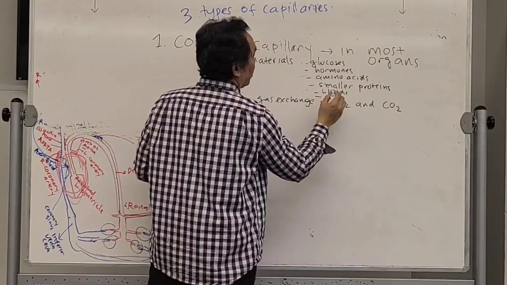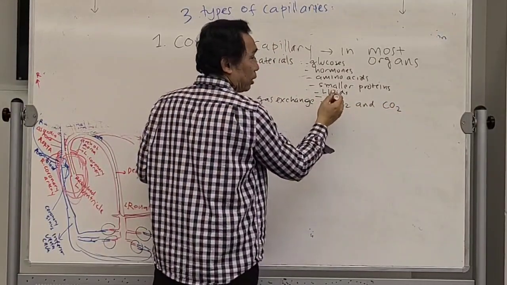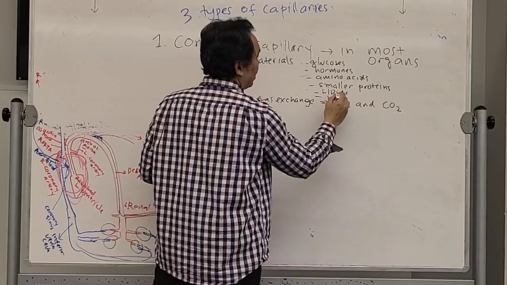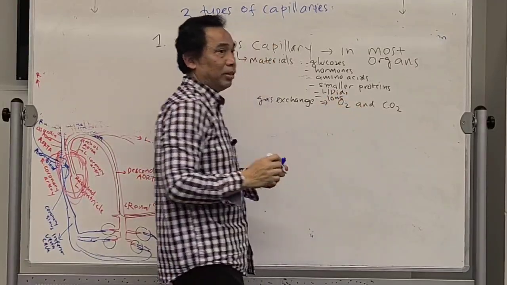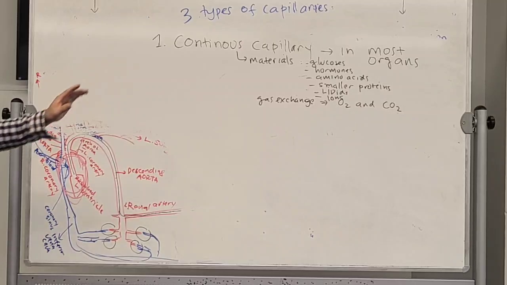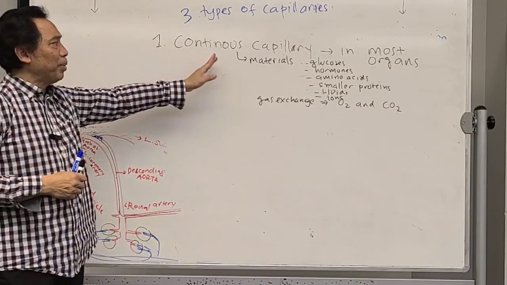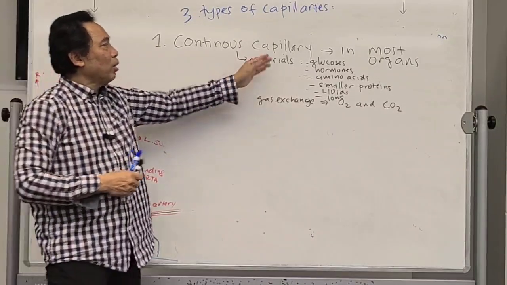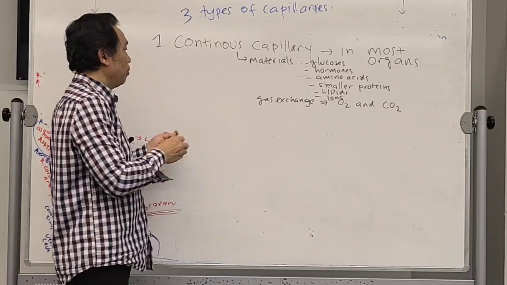This is also electrolytes, like ions, calcium, potassium, sodium. It is happening in the continuous capillary, all of this material